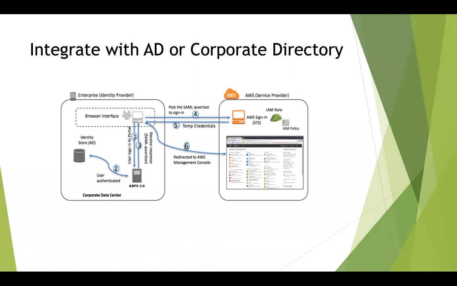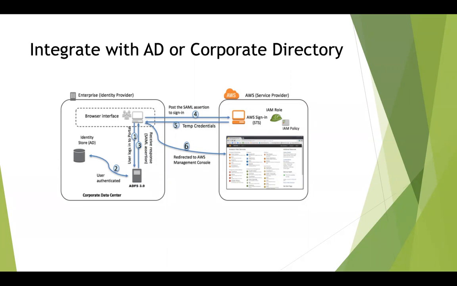So the first step is the user logs into the portal. The user is authenticated with the Active Directory. The Active Directory sends back a SAML response to the user, or an assertion response in terms of a JSON document. And then the user goes ahead and talks to the AWS STS service with that SAML, which has been retrieved back from the AD. The STS, that is the Secure Token Service, presents temporary credentials to the user through the use of an IAM role and a policy that is attached to that role.